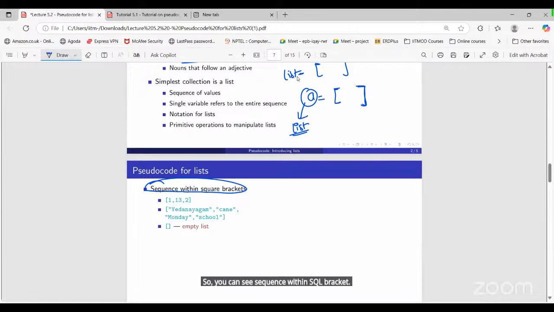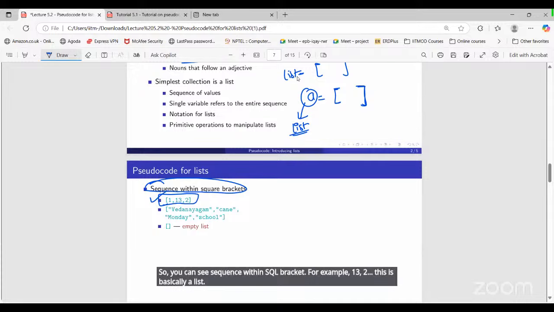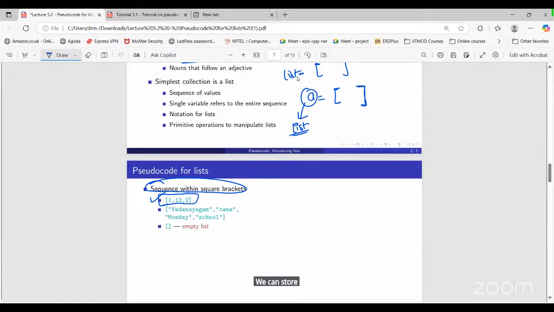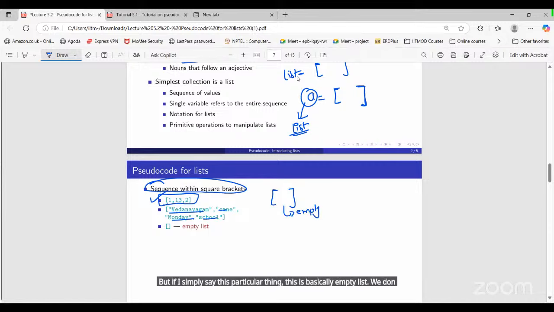For example, 1, 13, 2, this is basically a list. We can store a string as well within it, like "diagram", "cane", "Monday", "school" is also a list. Or if I simply say this particular thing, this is basically an empty list. We don't have any other element in this particular list, right?